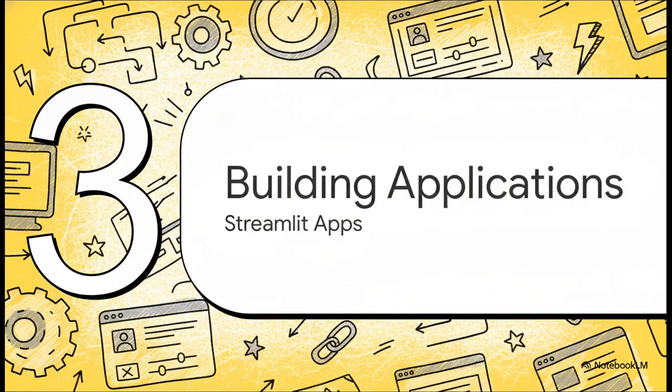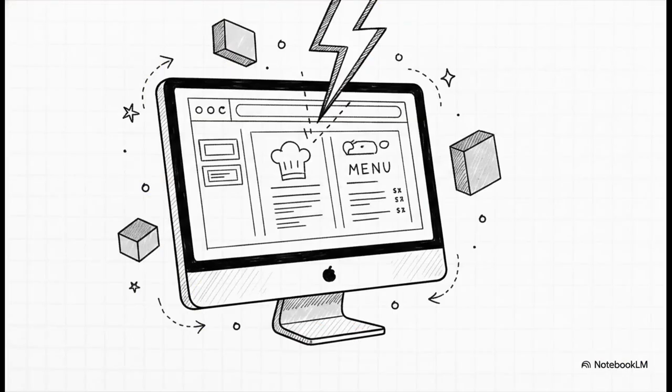Which brings us to section 3, building the application and creating streamlined apps. Now, it's one thing to have some cool code running in the background of your terminal, but how do we actually bring these chains to life for a normal user? This is where we pair LangChain with incredible tools like Streamlit. Streamlit is a library that lets you wrap all your LangChain logic into a highly functional web application in, I'm not kidding, mere minutes.